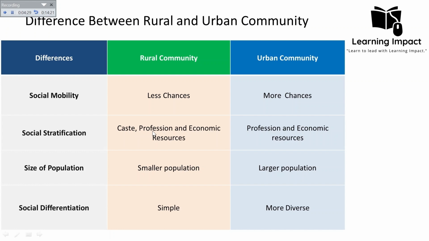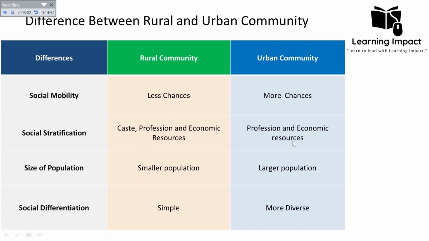Traditional occupations such as farming, craftsmanship, or trade can define a person's social standing in a rural community. Also, economic resources, land ownership, wealth, and access to resources can contribute to social status. In the case of the urban community, it tends to emphasize professional achievements. Education, job titles, and career advancements are key indicators of social status. And also economic resources, income, wealth, and material possessions are important markers of social standing.